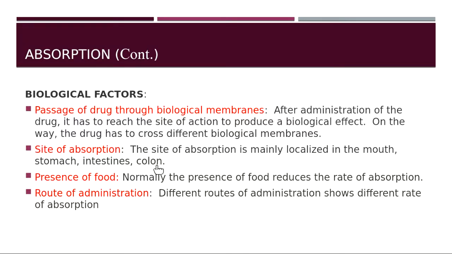These are the criteria which can change the absorption rate of the drug. If the drug is absorbed from the mouth, it will be a little quick absorption. But if it has to go to the stomach, then it has to be a weak acid to be absorbed from the stomach. Similarly, weak bases are quickly absorbed from the intestines.